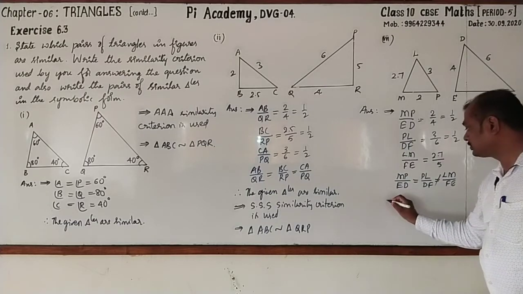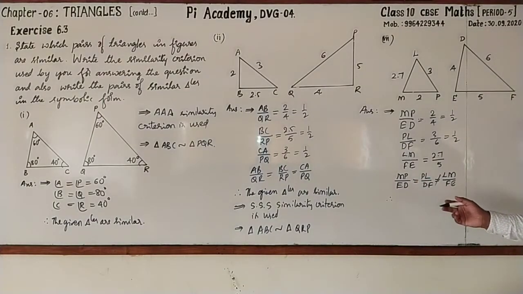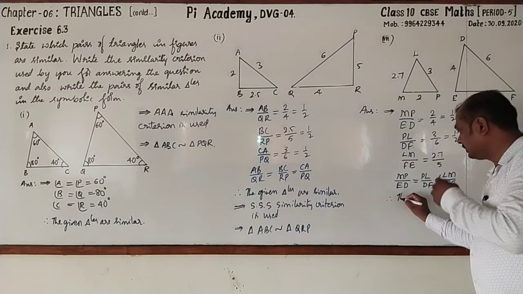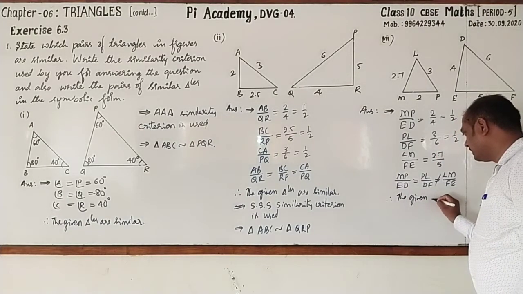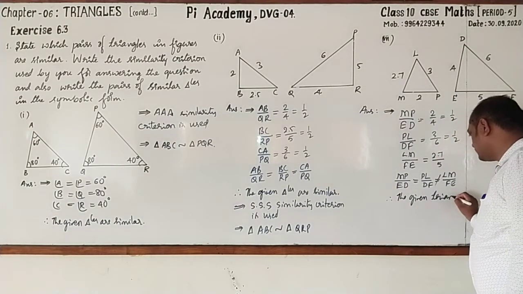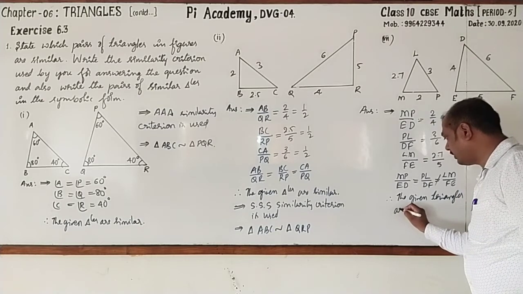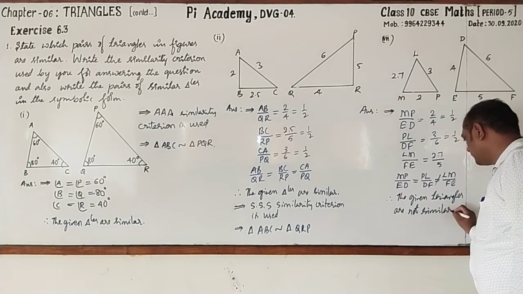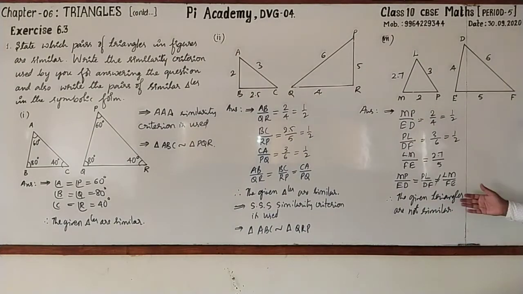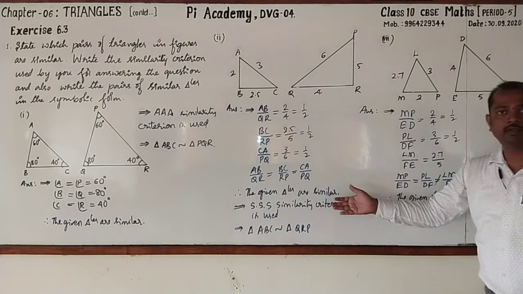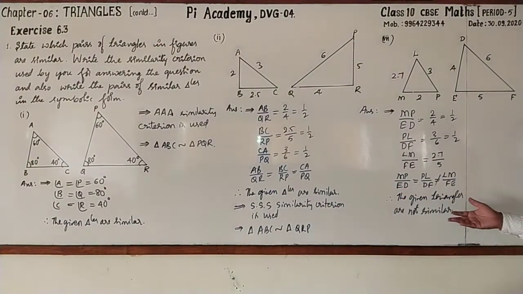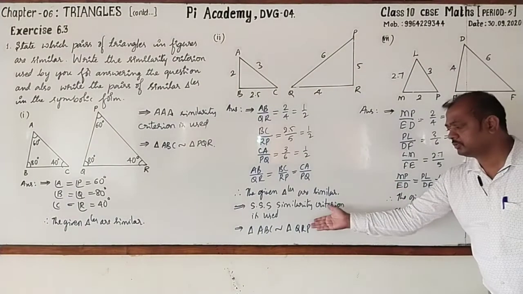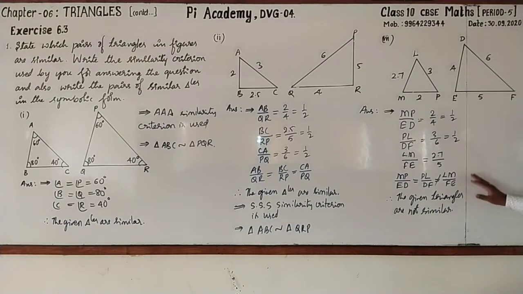Do we say that they are similar? No. Therefore, the given triangles are not similar. If they are not similar, no need to go for writing which similarity criteria has been used or that the triangles are similar. Just copy this.